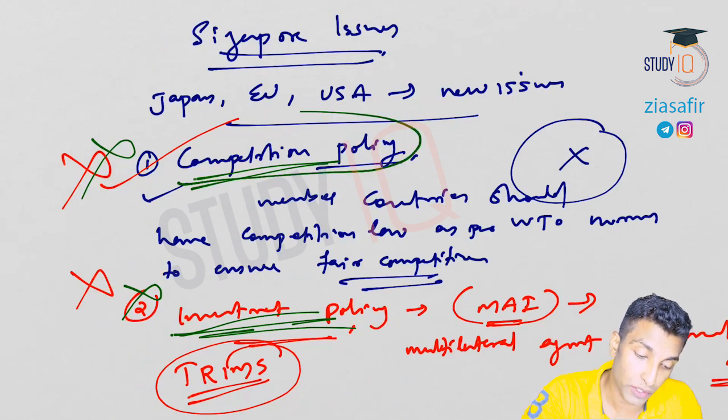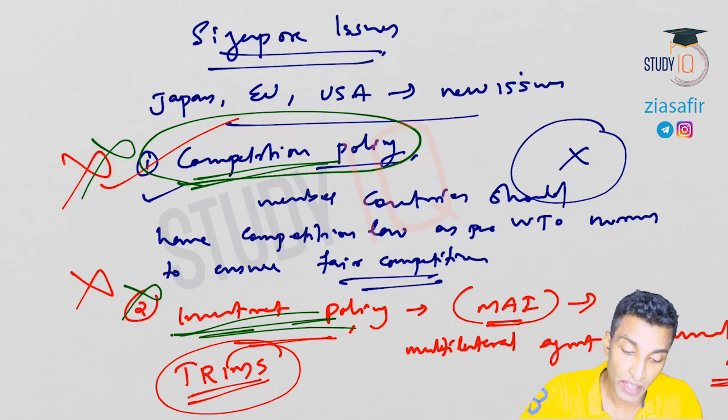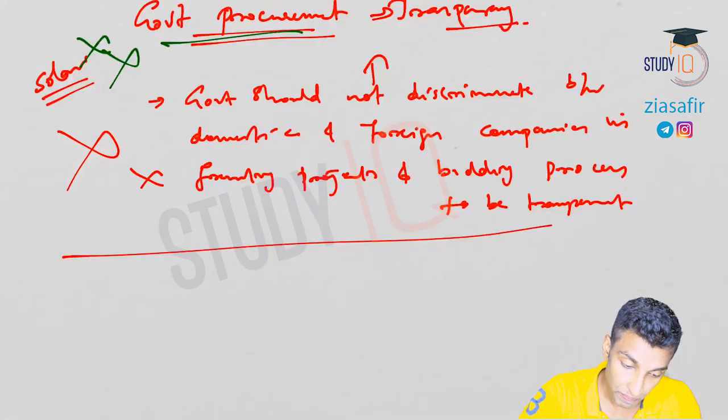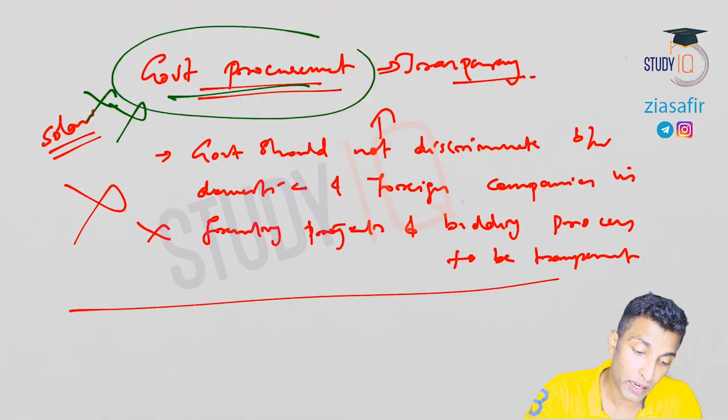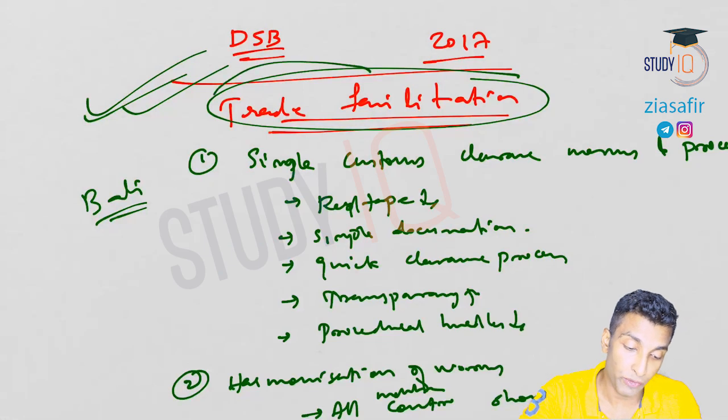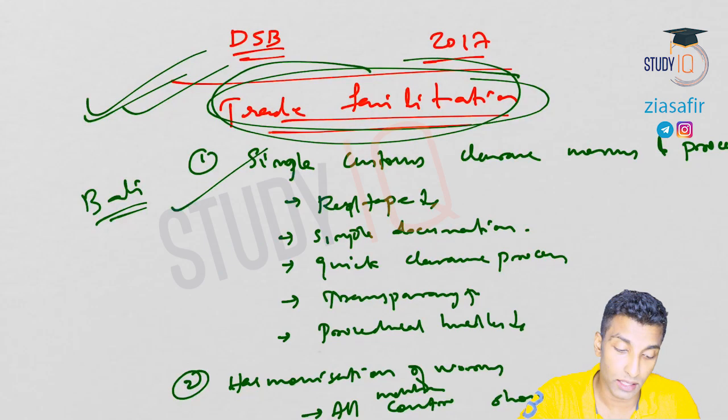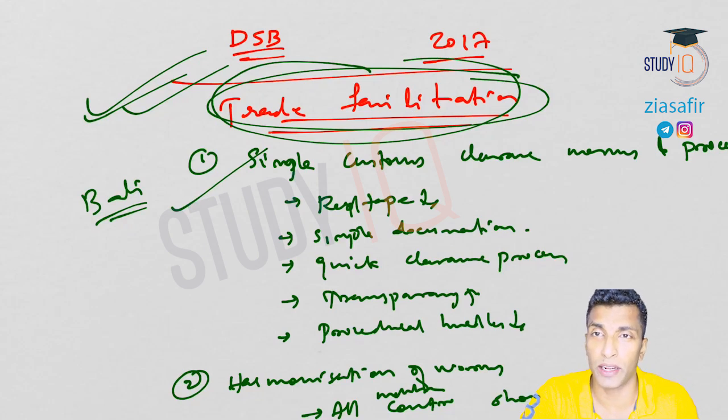Here are the issues. First one is related to competition policy, then investment policy, then government procurement, and then trade facilitation. Out of which only the last one, trade facilitation, is what the developing countries accepted. The other three did not accept it. The reasons I have already told you.